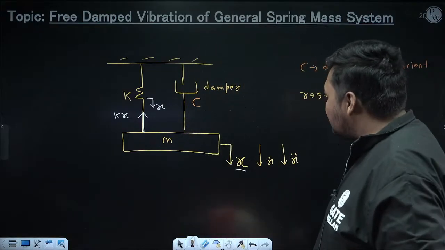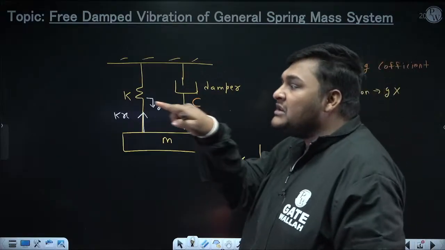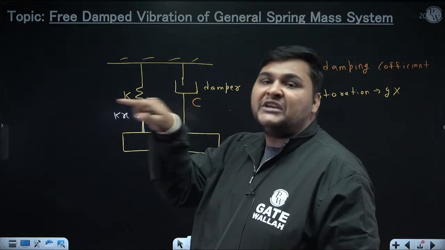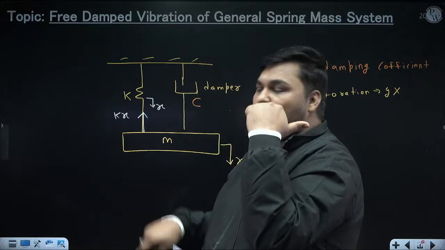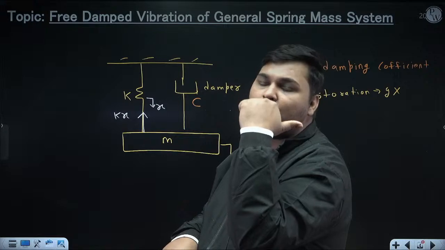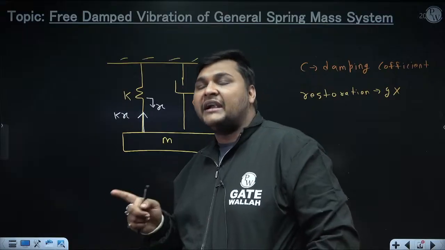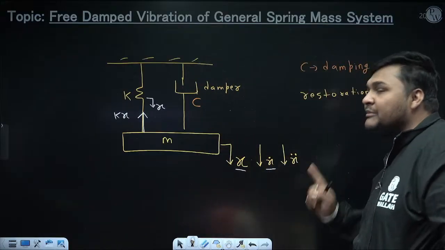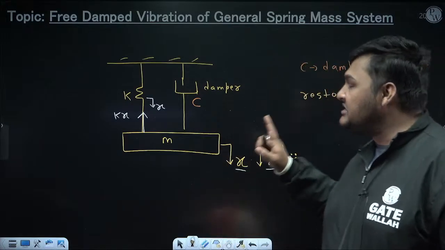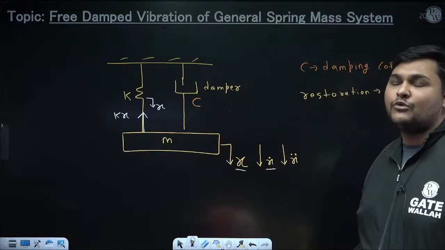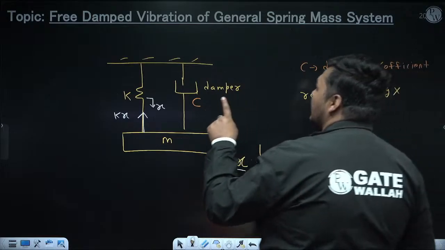And generally motion is described by velocity. Why? Because if I am going in this direction, my velocity will always be in this direction. It might be possible my acceleration is in the opposite direction, because if my velocity is decreasing, acceleration can be opposite to velocity, but velocity will always be in the direction of motion. And since the damper is resisting the vibration, it will be opposite to the motion. Can I say it will be opposite to the velocity? So see, damping force is always opposite to the velocity.